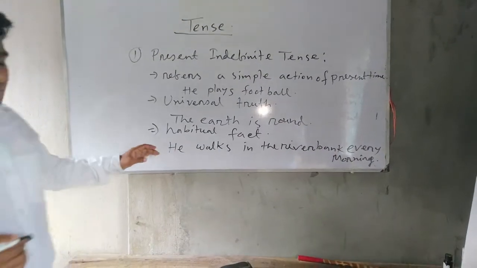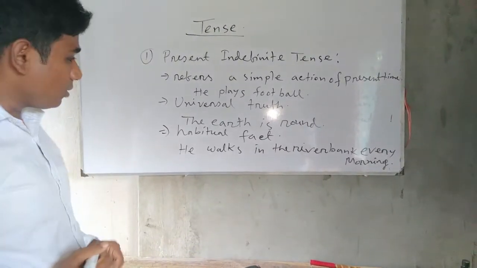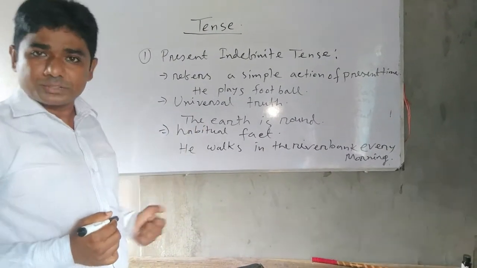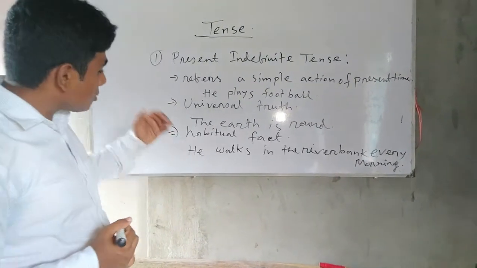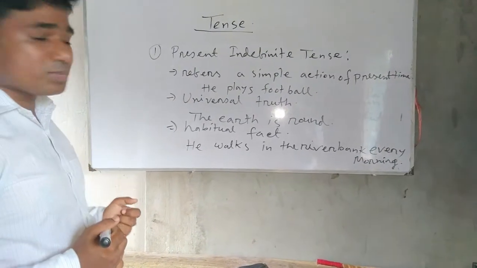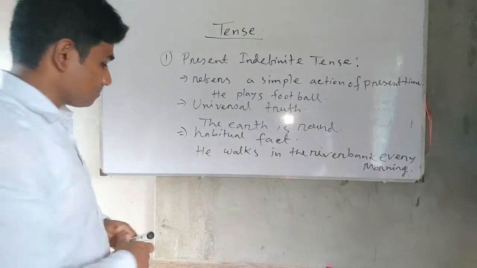It is his habitual fact of regular work. For this reason, it is called habitual fact. All habitual facts express present indefinite tense.